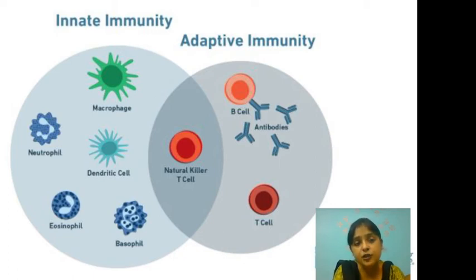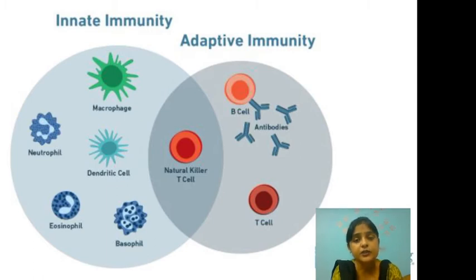So this branch of immunity, though it is non-specific, as I have already said, does not elicit any memory, but still is extremely important, because it provides the quickest response against the day-to-day invasion of foreign organisms inside our body. Okay. Now let us come to the most specific component, that is the adaptive immunity.